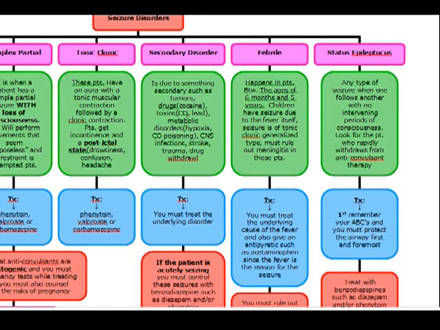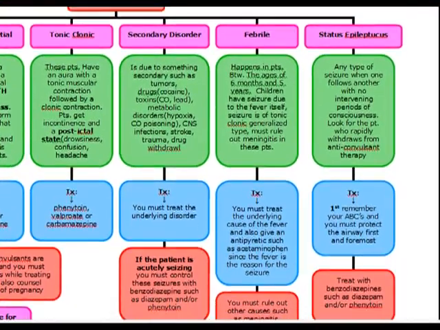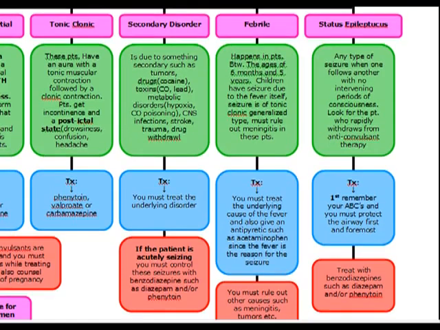Toxins such as carbon monoxide and lead poisoning, as well as infections such as toxoplasmosis, meningitis, encephalitis, stroke, as well as trauma. So anytime you have a seizure secondary to something else, like the name says, it's going to be a secondary seizure disorder. And obviously you have to treat the underlying disorder that's causing the seizures, but remember, if they're acutely seizing, you have to control these acute seizures. The way to do that is with benzodiazepines such as diazepam and or phenytoin. Okay, acutely seizing patients have to get benzodiazepines such as diazepam or phenytoin.